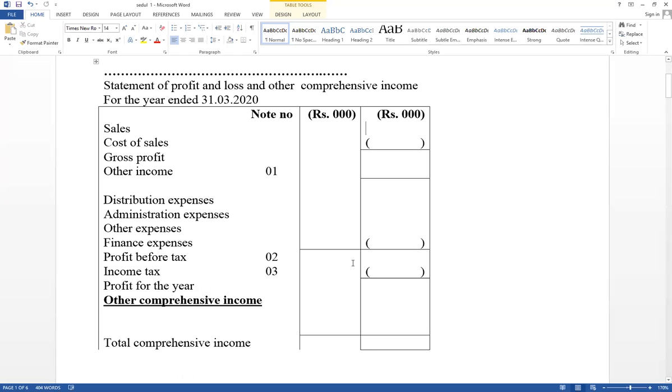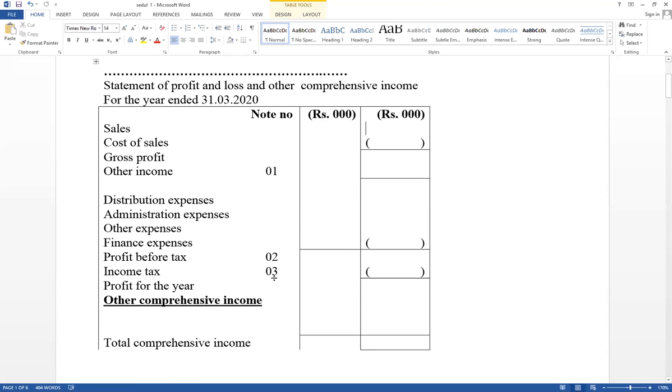Think about the answer. Profit before tax. After that, income tax should be deducted. Therefore, in the company sum, we have to discuss income tax. That is a specific adjustment. Those are not relevant for sole proprietorships and partnerships. Therefore, we have to discuss income tax adjustment.